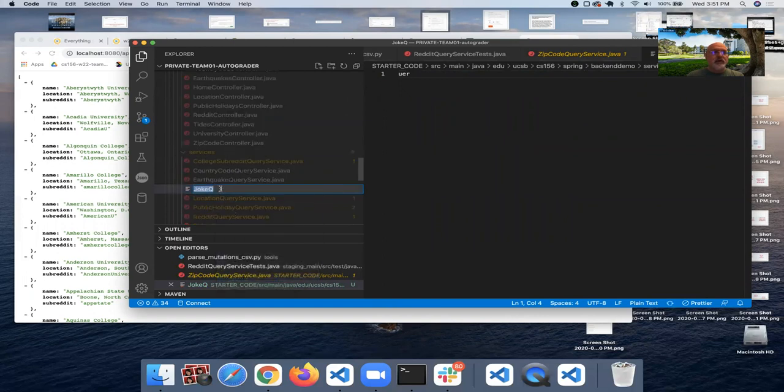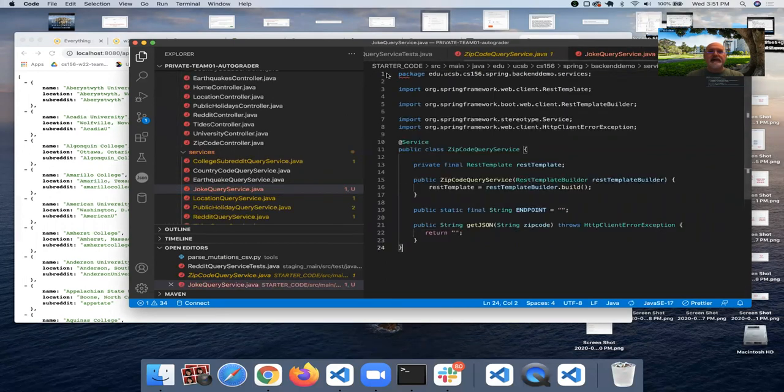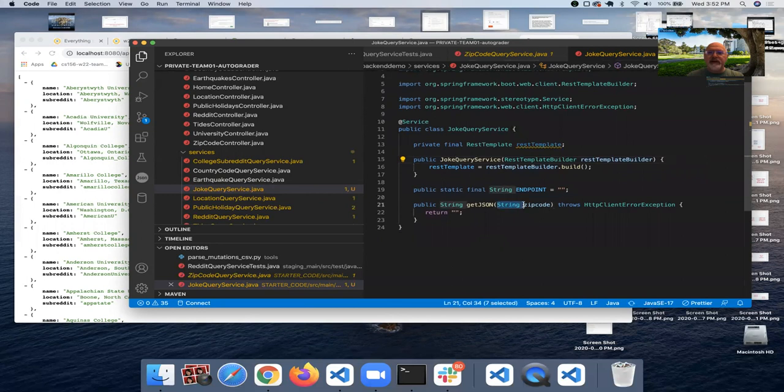Rename joke query service.java. And then I will paste in zip code query service, and I will change this to joke query service. Change this to joke query service. And then take out this parameter here since we don't have one.